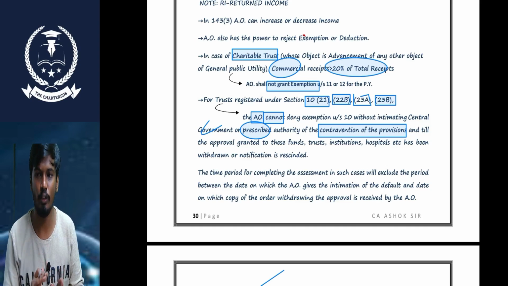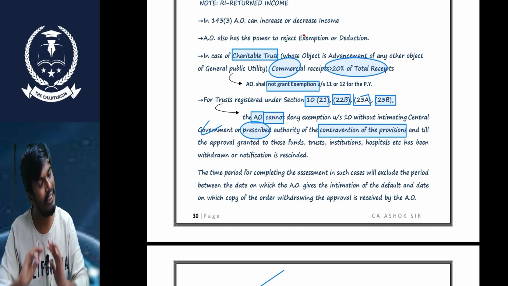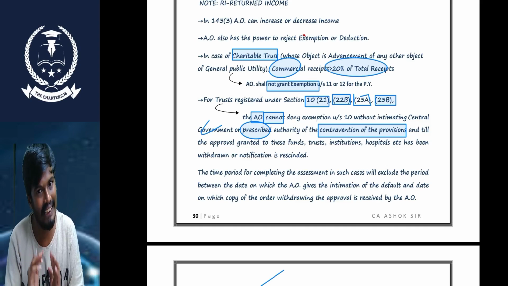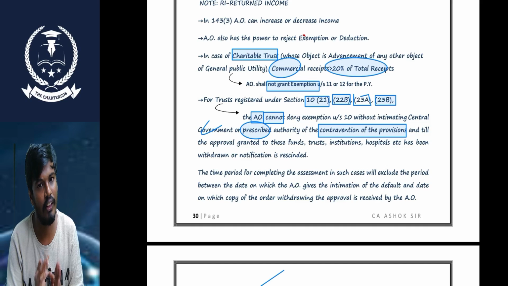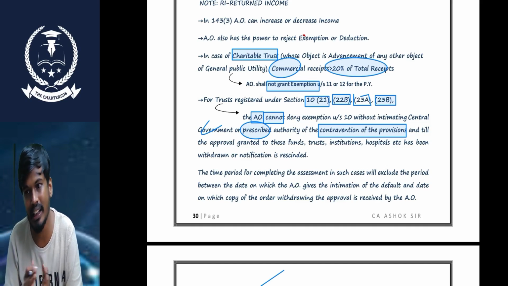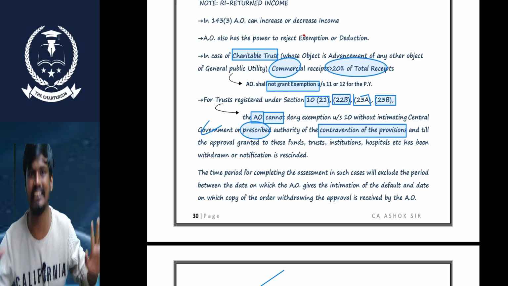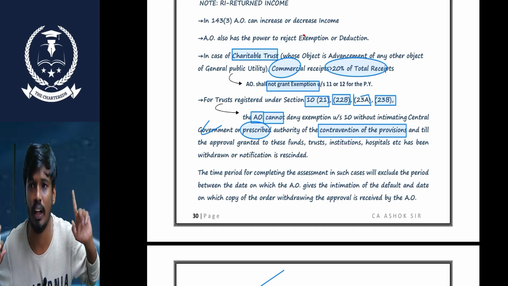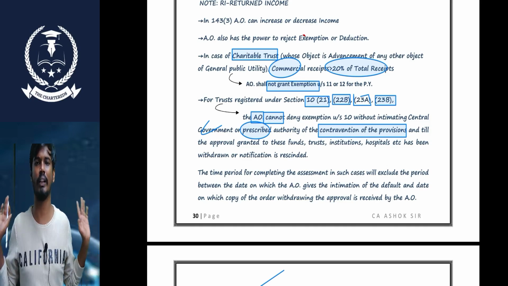The AO can deny these exemptions and withdraw this approval only after receipt of approval from the central government or prescribed authority. That's the first part.